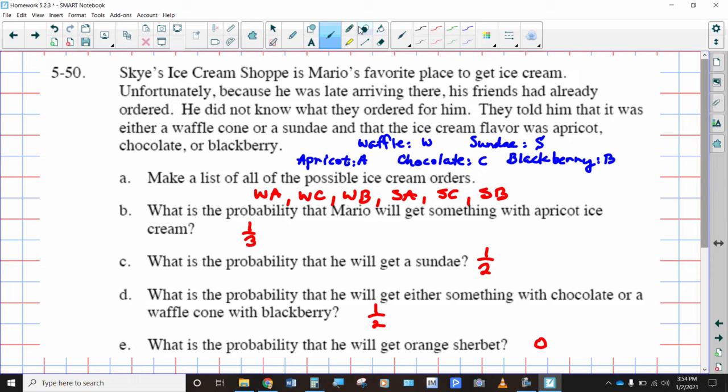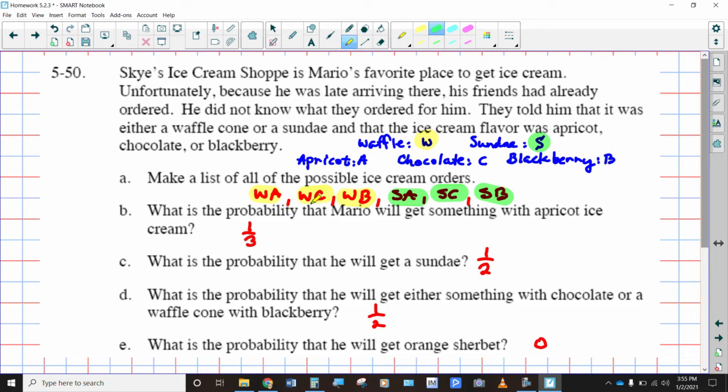And so what I would start with would be, okay, what are all the possibilities of ice cream desserts that you could get with a waffle cone? You could get waffle and apricot, you could get waffle and chocolate, or waffle and blackberry. What are all the possibilities where you would get sundae? Well, you could get the sundae with the apricot, sundae with the chocolate, or the sundae with the blackberry. So it turns out there are a total of 6 different combinations that you could get here.